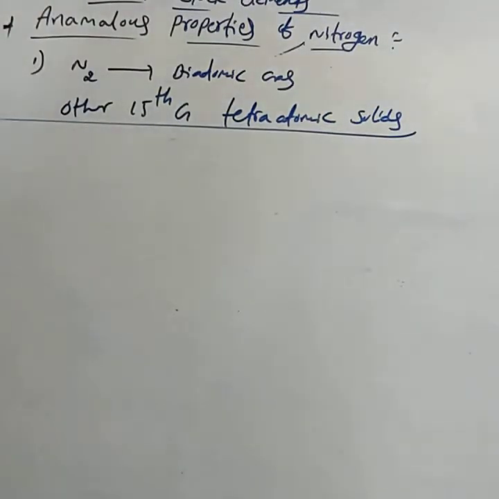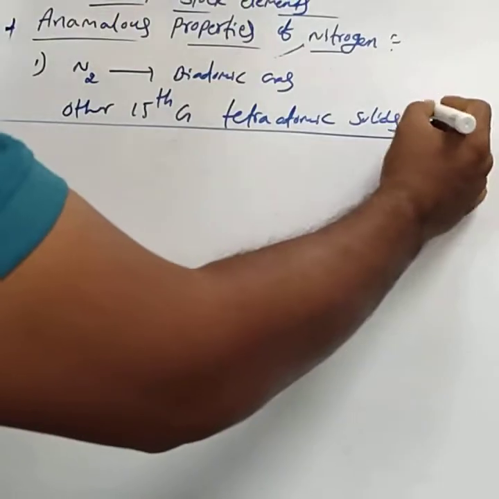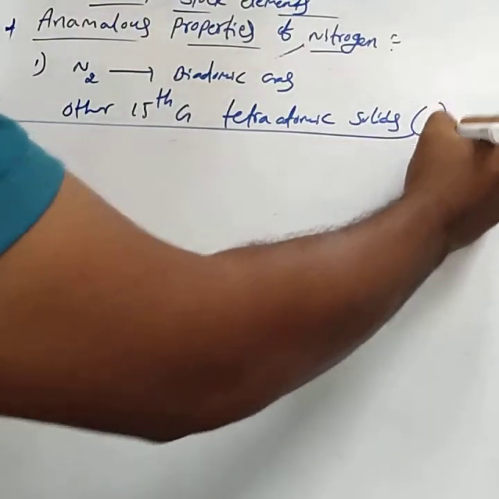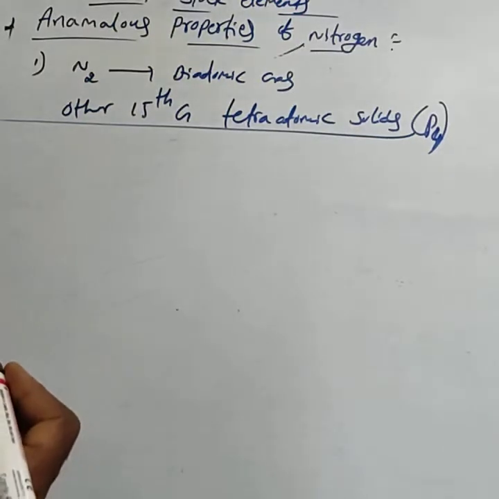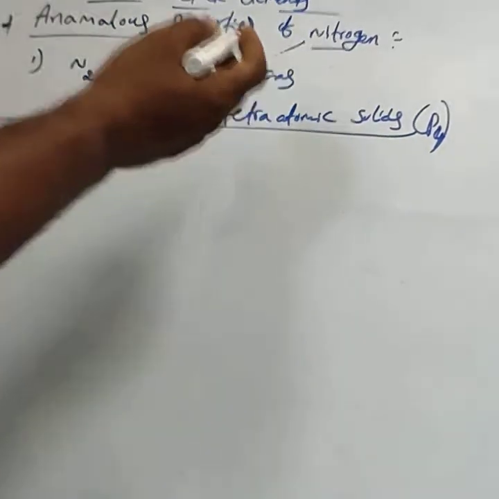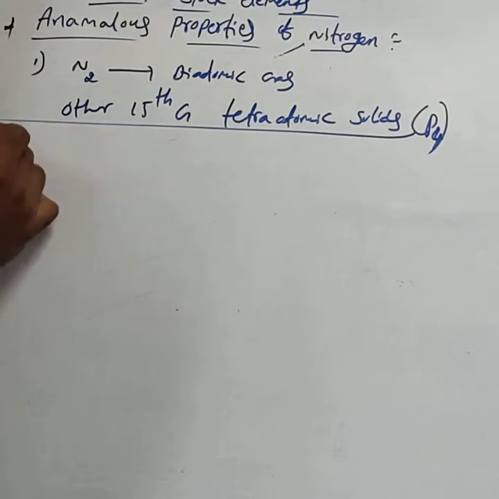Nitrogen exists in the gaseous form and is diatomic. Other 15th group elements are tetraatomic. For example, take phosphorus. The formula of phosphorus is P4. It is a tetraatomic solid. This is the first one.